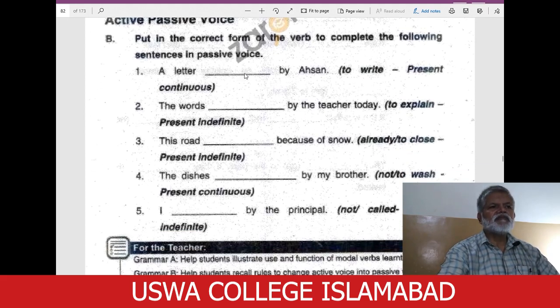A letter was written by SM. Present continuous. Okay. A letter is being written by SM. Present continuous is being. A letter is being written by SM. The words we have to change in present indefinite tense. The words are explained by the teacher. Present indefinite. The words are explained by the teacher today.